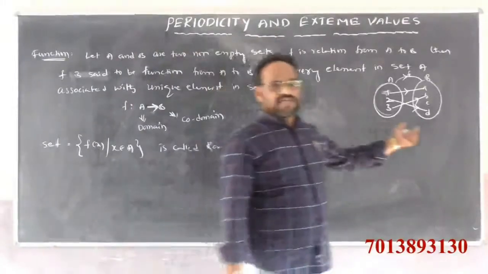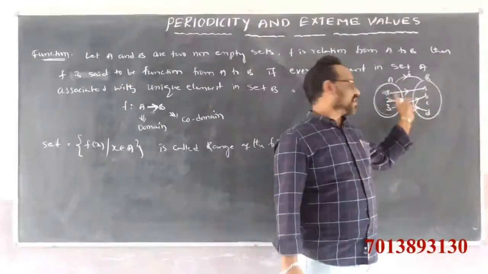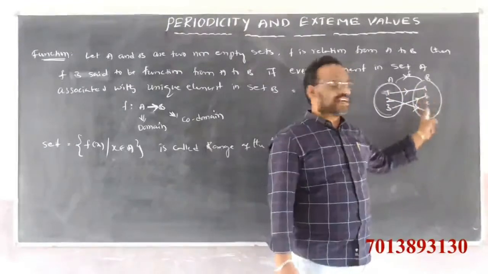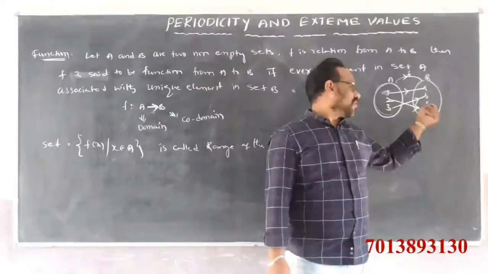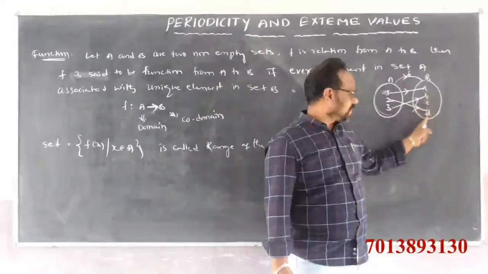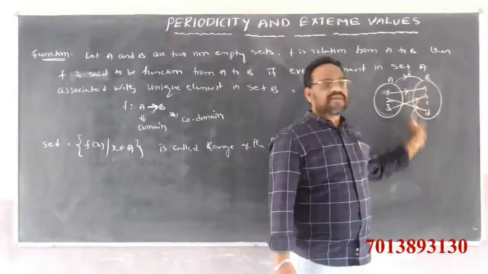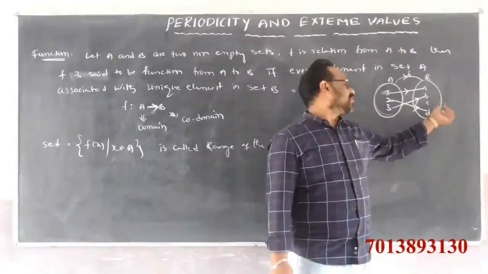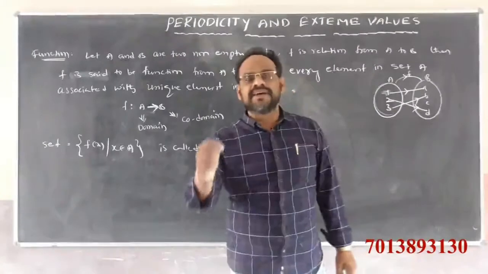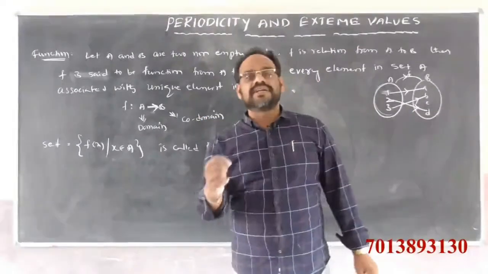That means the set of actual images in set B are called what? Actual images in set B are called the range of the function. Observe here, the range of this function is A, B, D. A, B, D are the range of the function. So the range of the function is always a subset of the codomain.